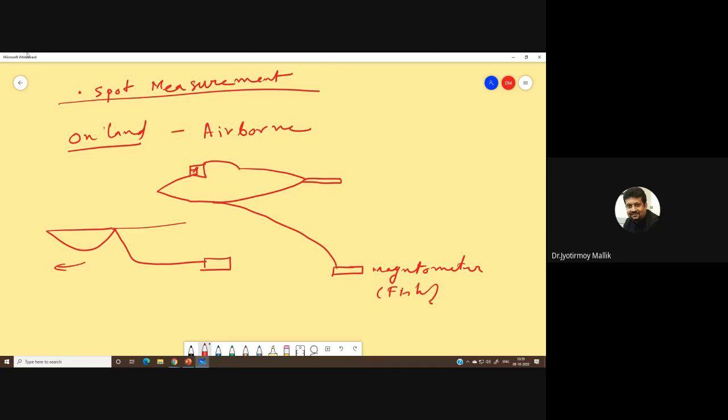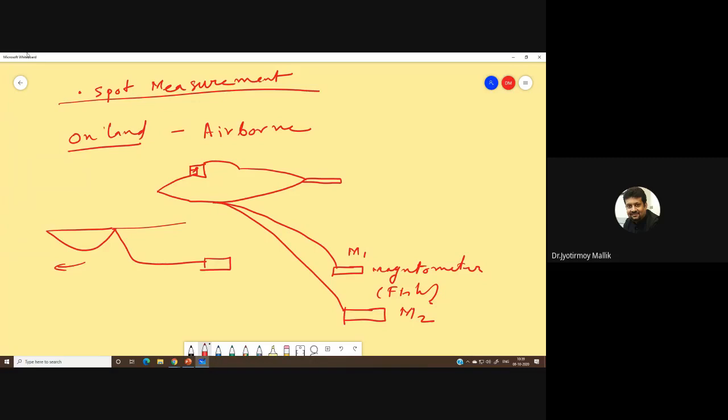Sometimes you can attach two magnetometers at two different depths. So this is M1 and M2, two magnetometers. You will see that the closer magnetometer gets a different signal than the magnetometer which is a little bit away from the surface.